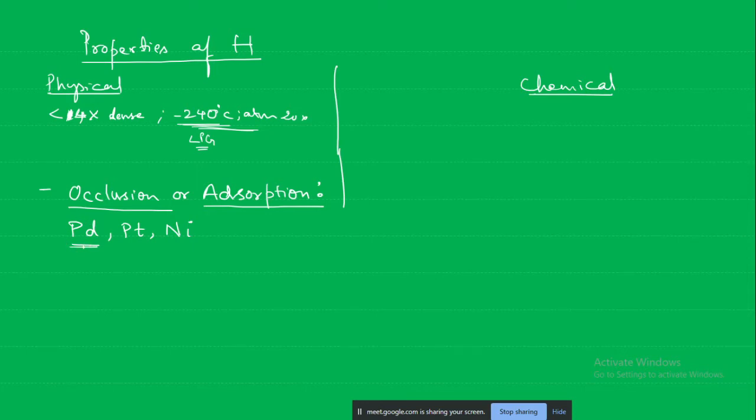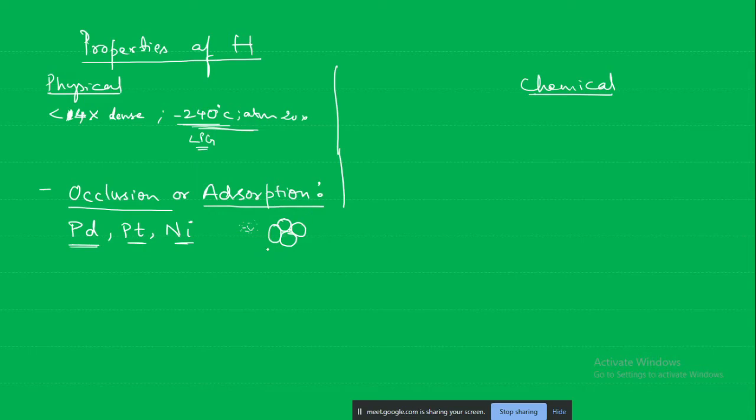Very fine powder of this metal is used, and at the molecular level, in the crystal structure, there will be lattice space between the atoms.